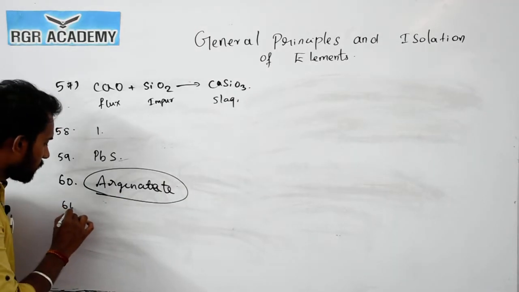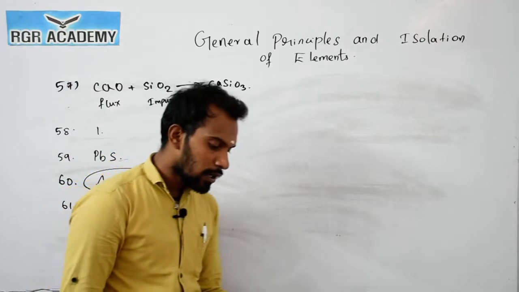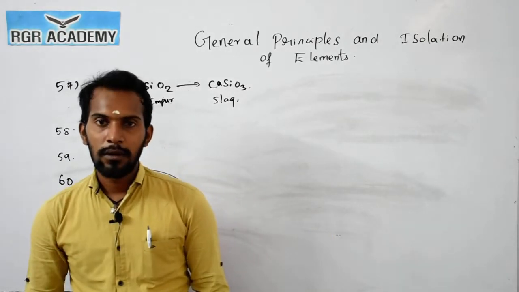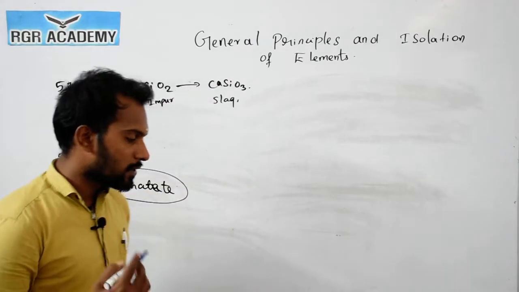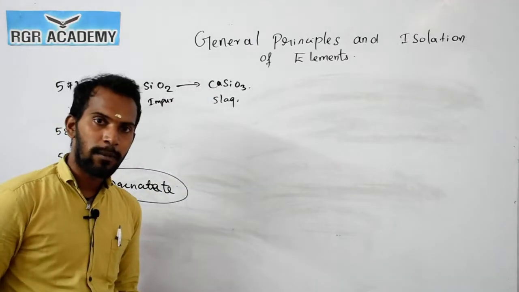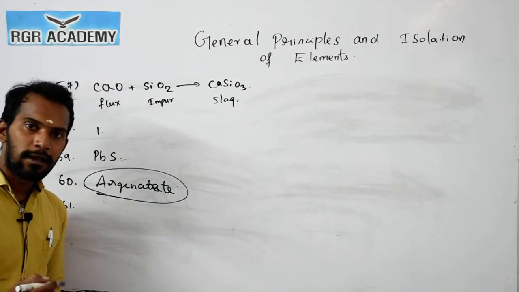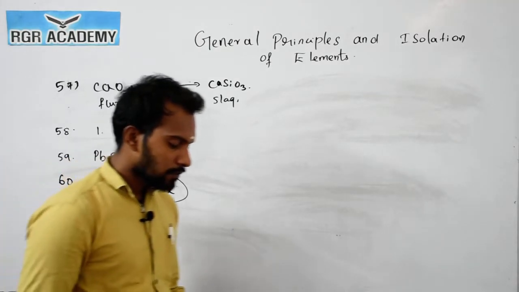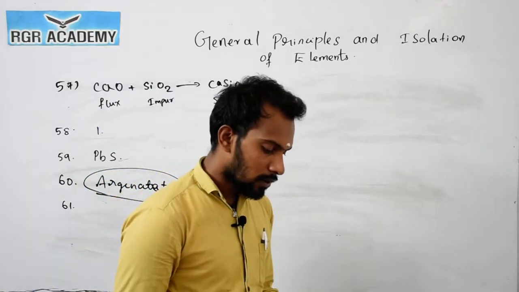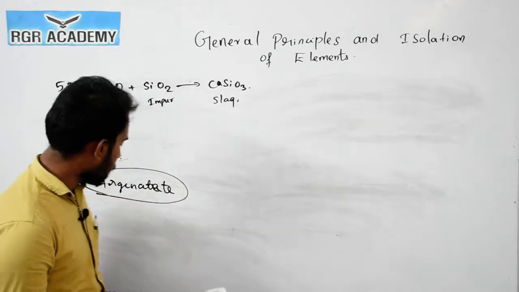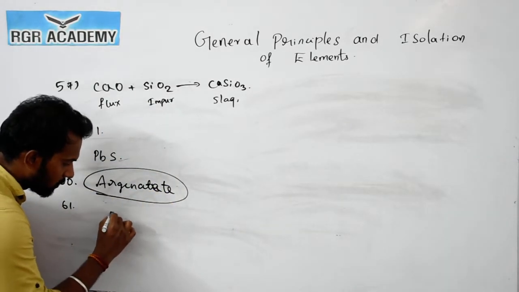Now question number 61. The zone refining technique is used primarily for metalloids like silicon, germanium, titanium. It is similar to the process called purification.